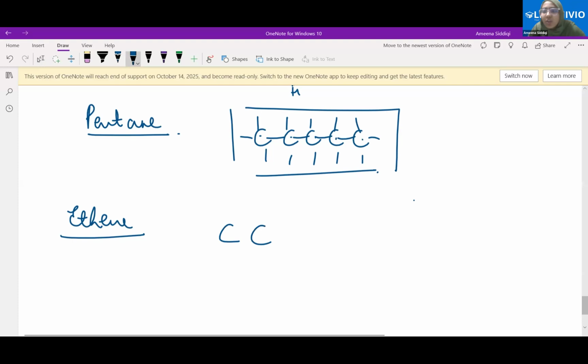Now, what is the nature of bonding between these 2 carbon atoms, both of you? Please respond.